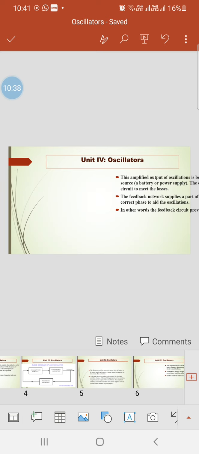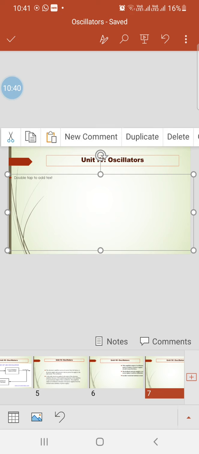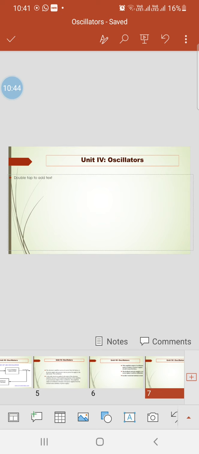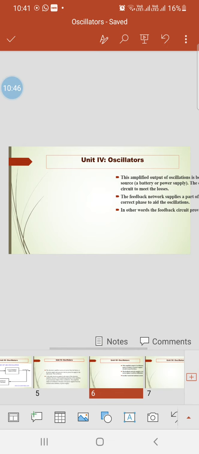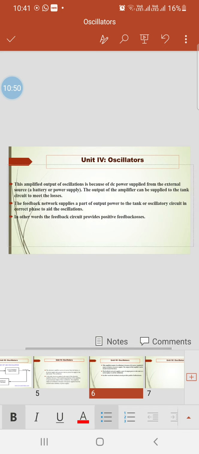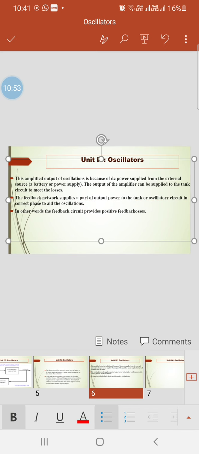Then if we think about the oscillators in detail, it is essential to think about positive feedback. The amplitude of the amplified output of oscillators is because of DC power supply from the external source, that is, a battery or power supply.